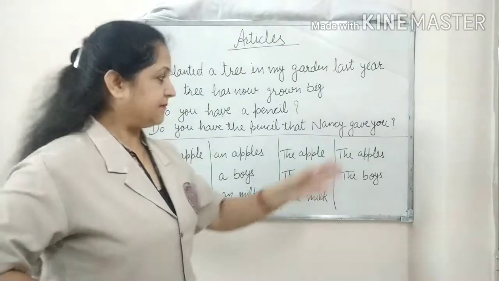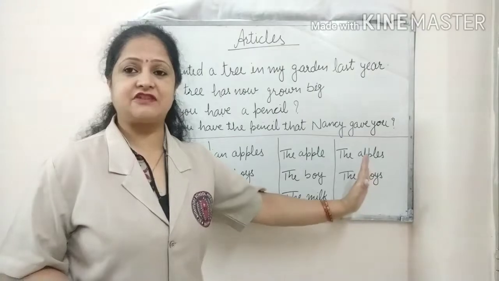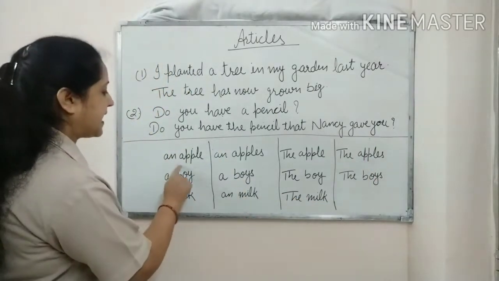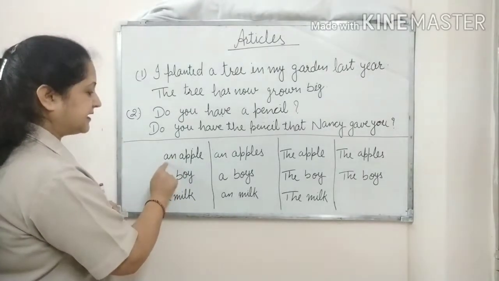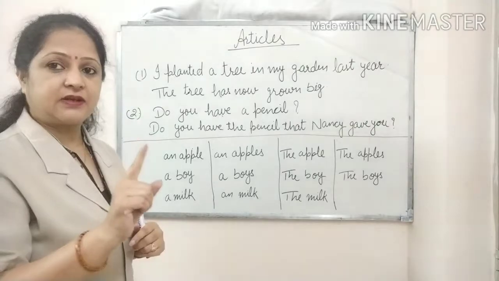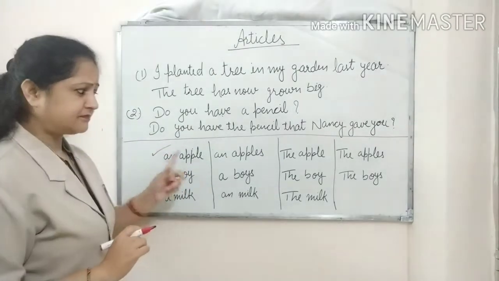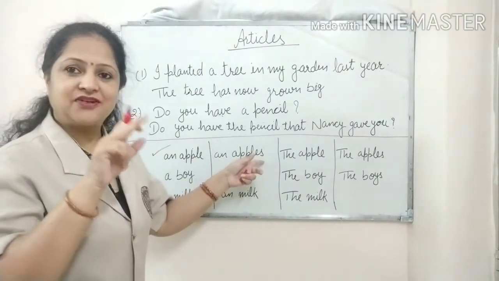So I have written some nouns with the articles. Let's see which one is correct and which one is not. First of all, I have written an apple. As I told you, an indefinite article is used with a singular countable noun, so this one is correct. But if I say an apples, this is wrong.